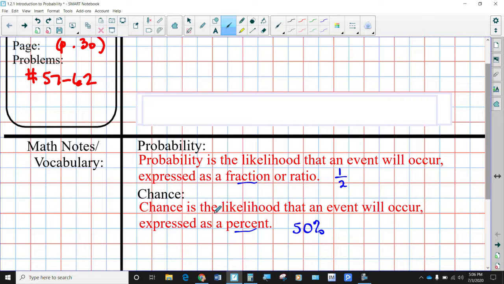A lot of times we'll use the word chance when we're talking about probability, and we almost always express it as a percent. Like, what's the chance it's going to rain tomorrow? Oh, only a 10% chance of rain in the forecast. They both mean the exact same thing. This math program sometimes goes back and forth between them, and that's totally okay. You can say that the 50% chance it's going to rain is a probability. It's not horribly wrong if you express either one with a fraction or a percent. But typically, probability is given as a fraction, chance given as a percent.